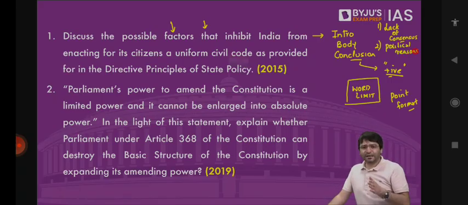Although the Hindu code laws were codified in the 1950s, the personal laws related to minorities were left untouched because the country witnessed partition along religious grounds. It was thought that through consensus over a period of time, we will enact a uniform civil code for all the citizens. That consensus is still lacking. So lack of consensus is reason number one.